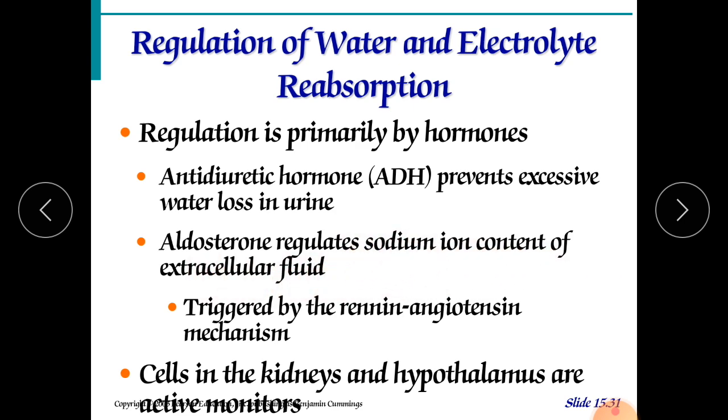So they increase the absorption of sodium ions from the lumen into the bloodstream, also triggered by the renin-angiotensin mechanism. That we will discuss again today. These are the major elements: ADH, aldosterone, and the renin-angiotensin system. Cells in the kidney and the hypothalamus are active monitors.